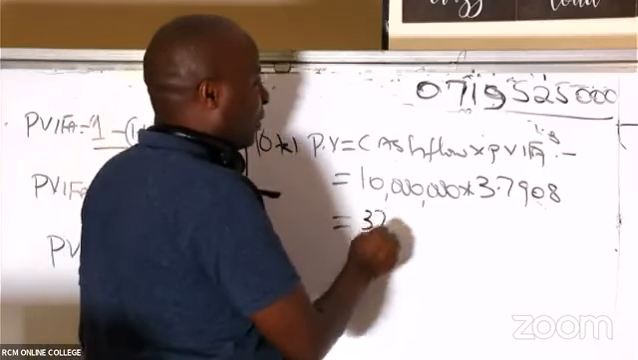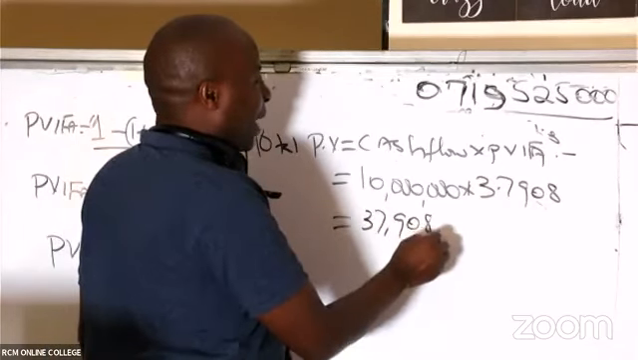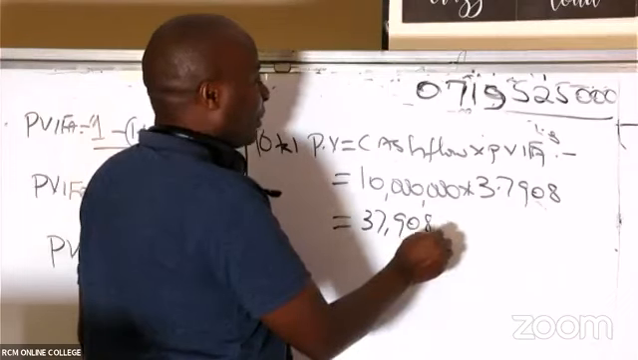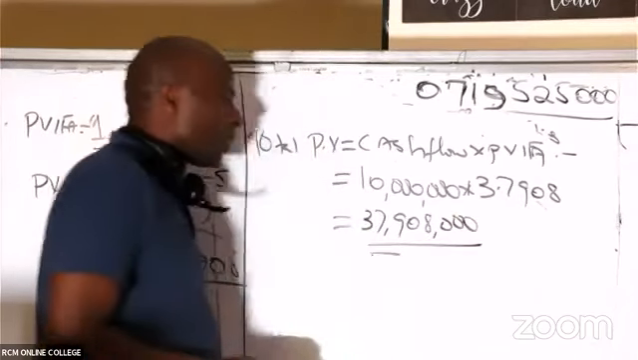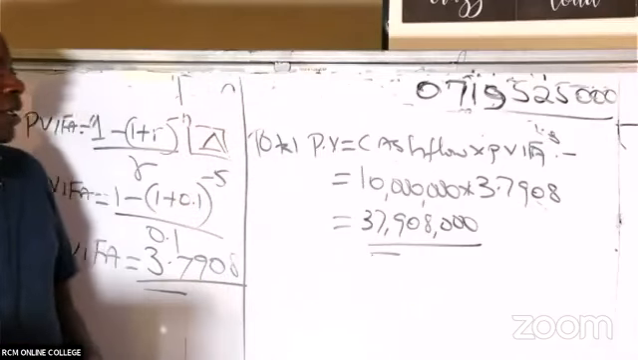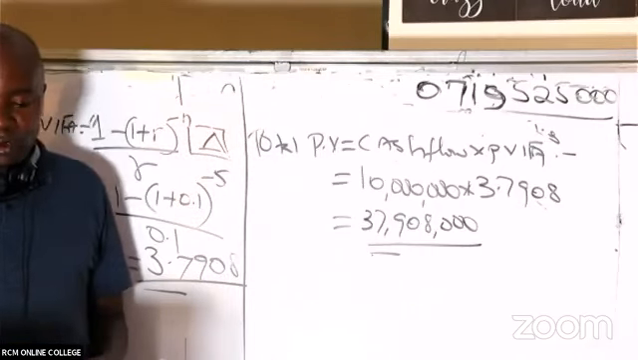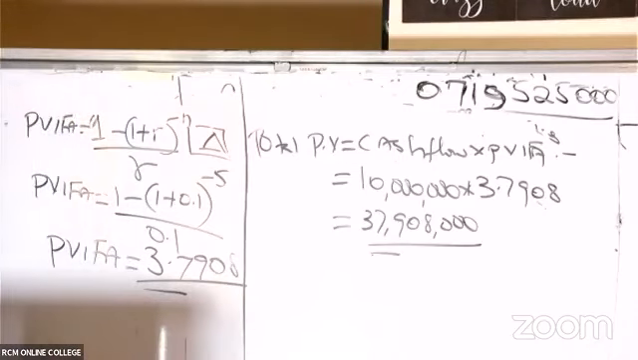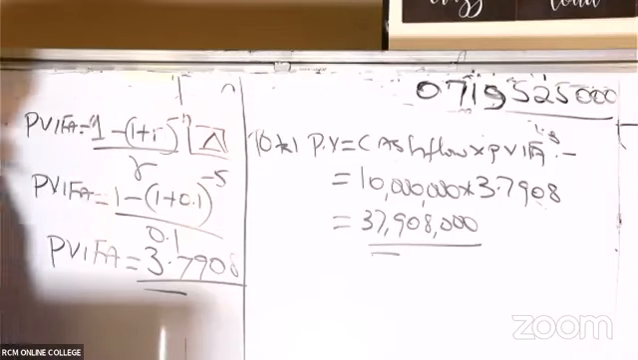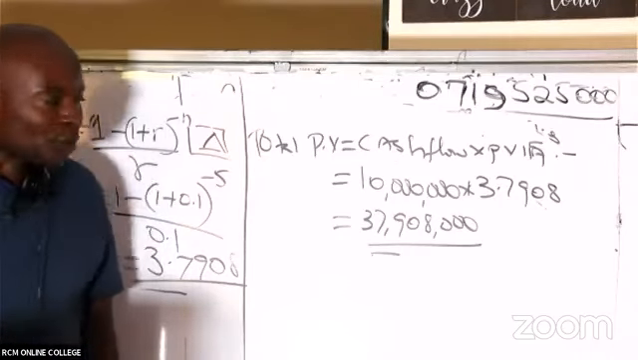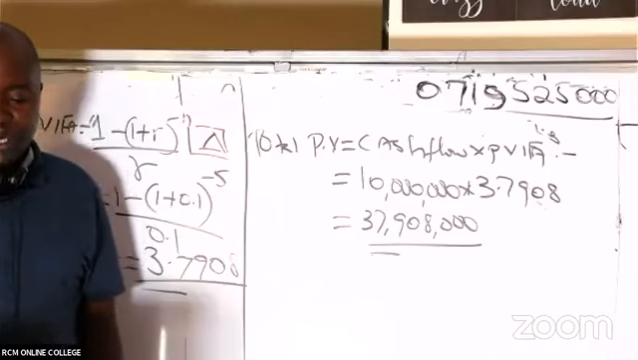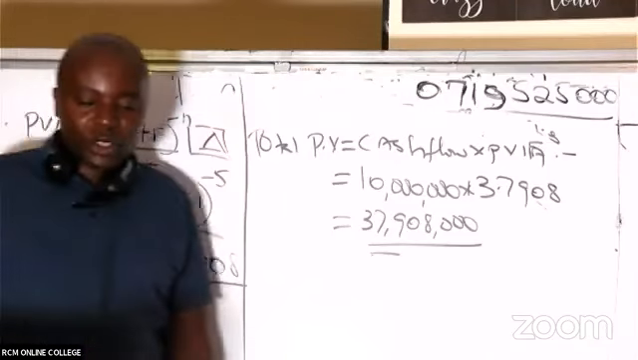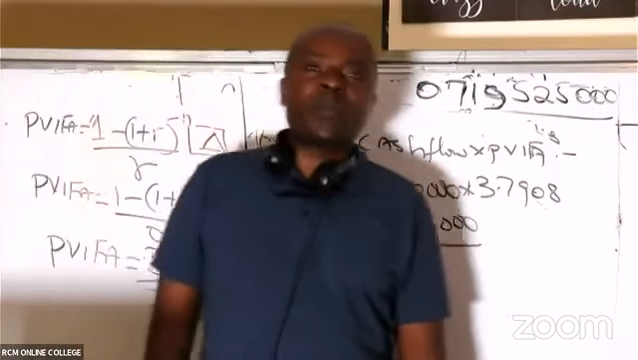Is it 37,908,000? Just confirm. Kenya shillings. Is that what we are getting, ladies and gentlemen? So you only take one cash flow here. 37,908,000. Thank you so much. I would beg to stop here.